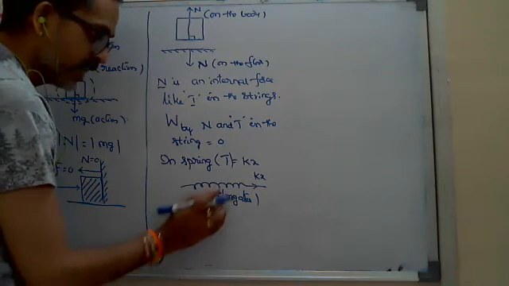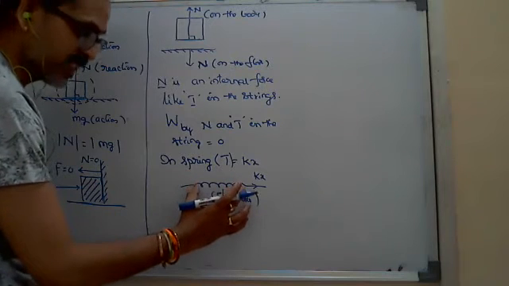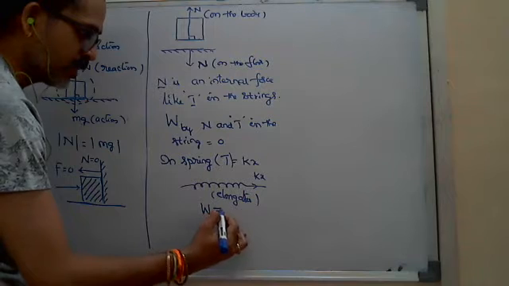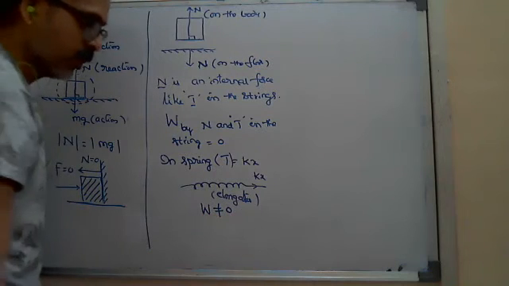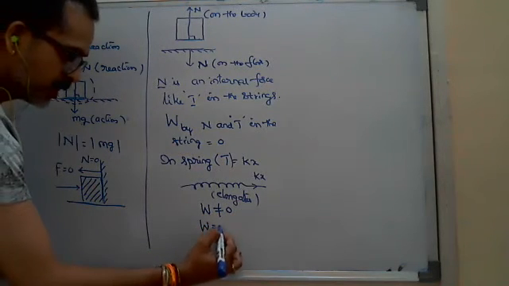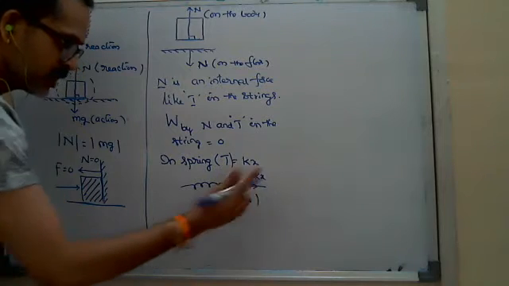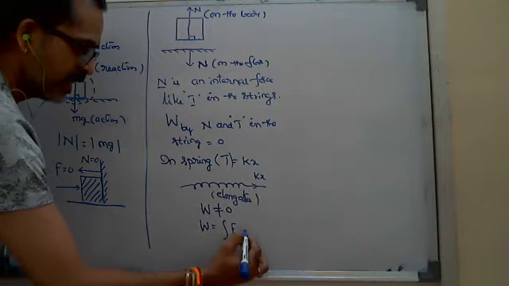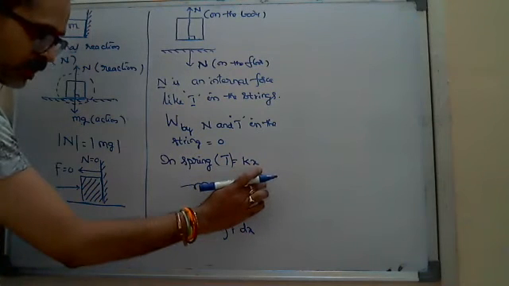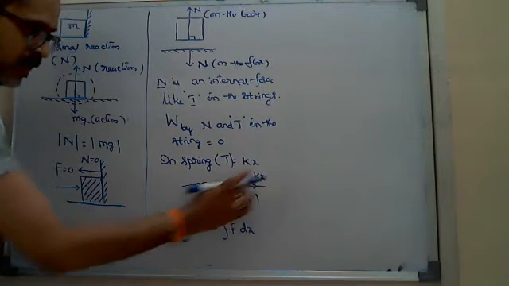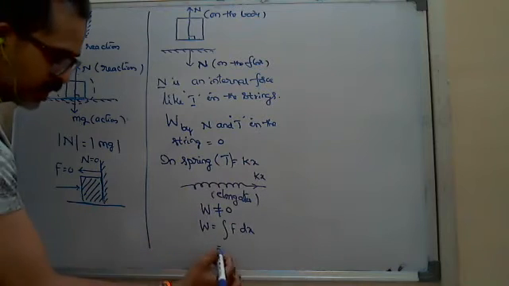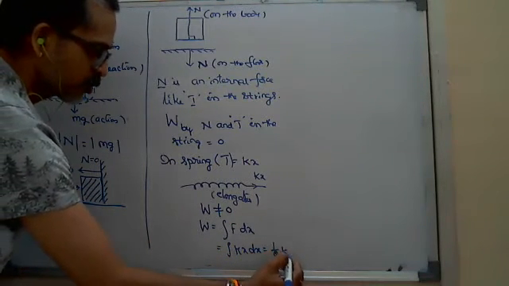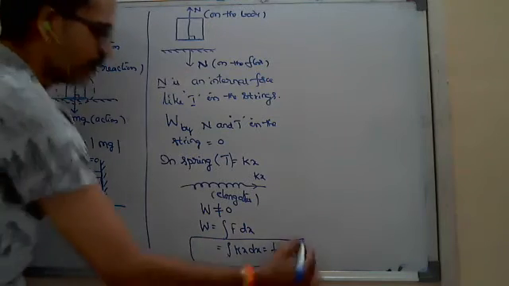In case of extendable springs or strings, we write that the work done is not equal to 0. For the work done in springs, the force is there and the displacement is there, so we write it as integral F dx. Why? Because the force is not constant; it depends upon x. X changes, so force changes. By putting Kx here, you will get half Kx square after integrating. This is the work done.